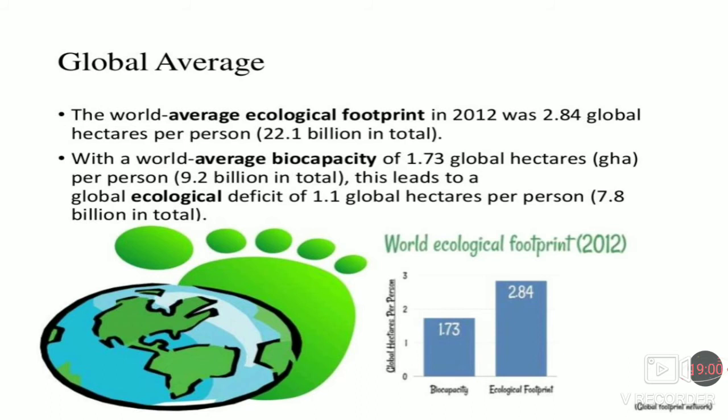But in 2010, the ecological footprint was 18.1 billion global hectares, or 2.6 global hectares per capita. Earth's total biocapacity was 12 billion global hectares, or 1.7 global hectares per capita. But in 2012, it was 2.84 global hectares per person, that is in total 22.1 billion.